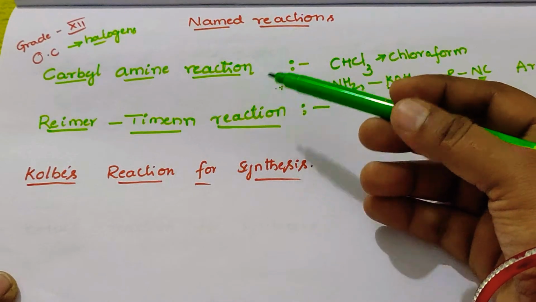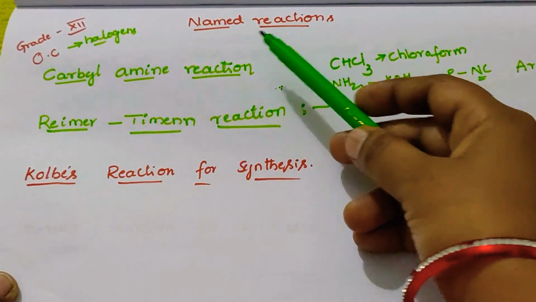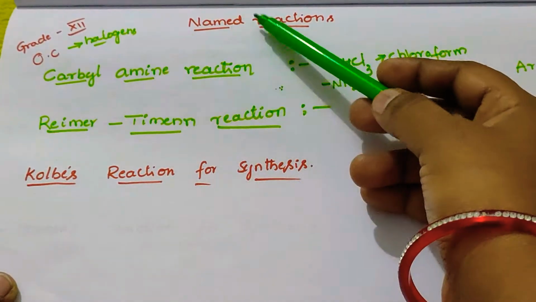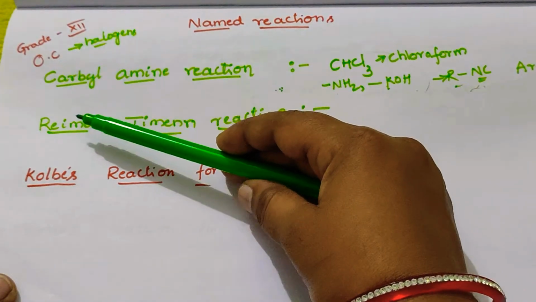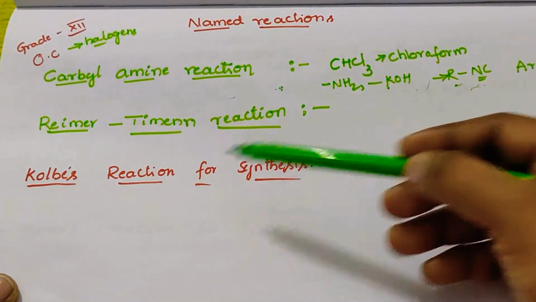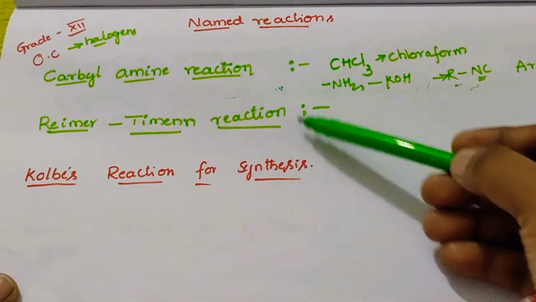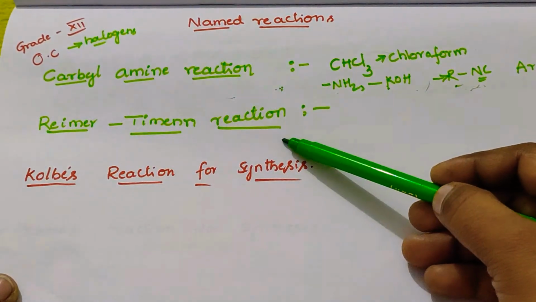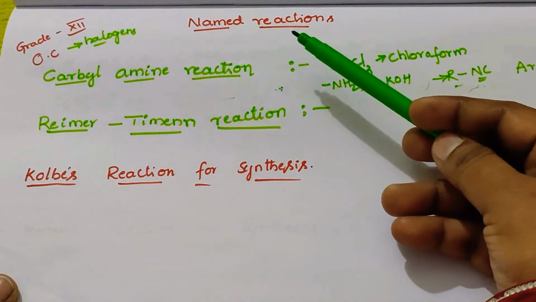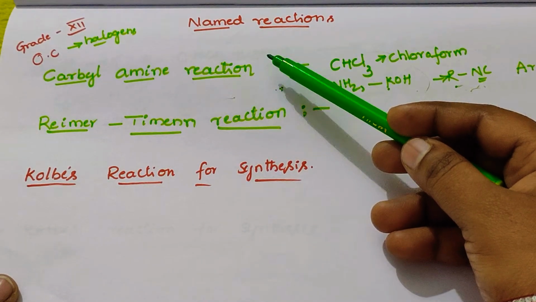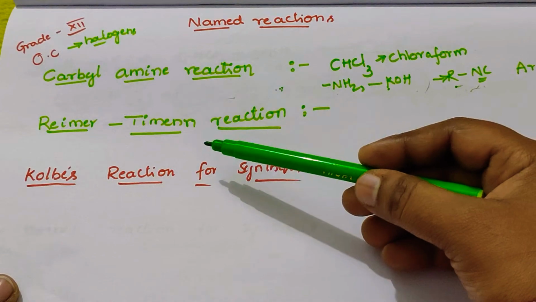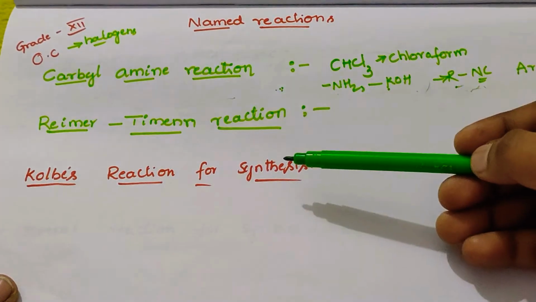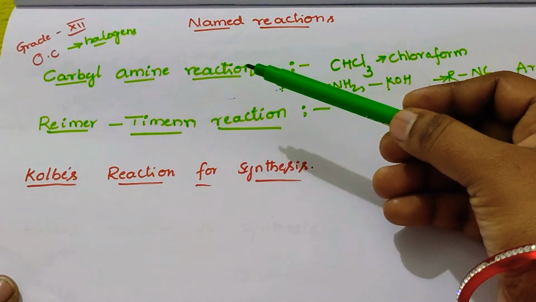In this session, I am going to explain some important named reactions in grade 12. It is taken from organic chemistry grade 12. The carbylamine reaction, Reimer-Tiemann reaction, Kolbe's reaction for synthesis. These three reactions are very important in organic chemistry. The question is asked as an essay question in part 2. Reimer-Tiemann reaction, Kolbe's reaction, carbylamine reaction. These three reactions are important in organic chemistry.